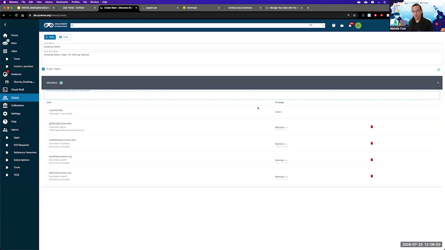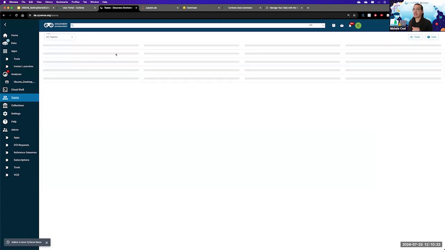You can also choose, for example, on the right, if a specific person is a member of the team or just an admin. And the admin allows this person to select who can be in the team and who can be kicked out of the team. It's very important that once you make your team, you do save it.